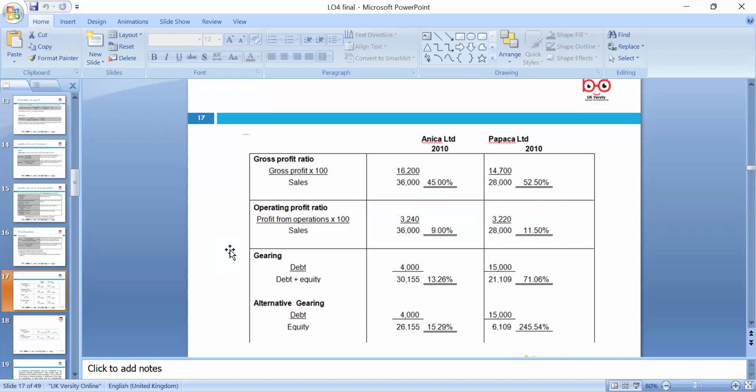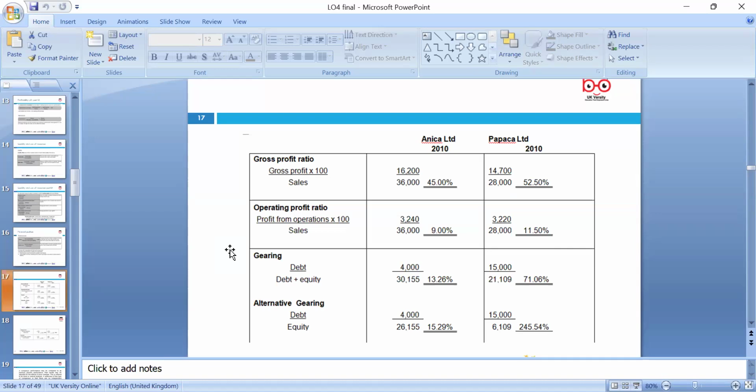If you look at the gearing ratio, Anika's is 13.26, calculated from the figures we can find in the statement of financial position, because the debt and equity figures are in that statement.